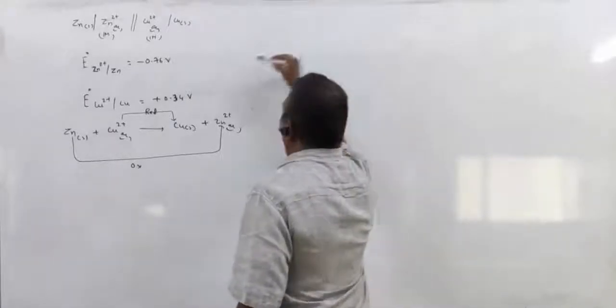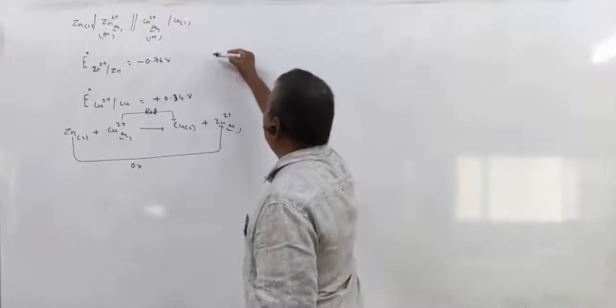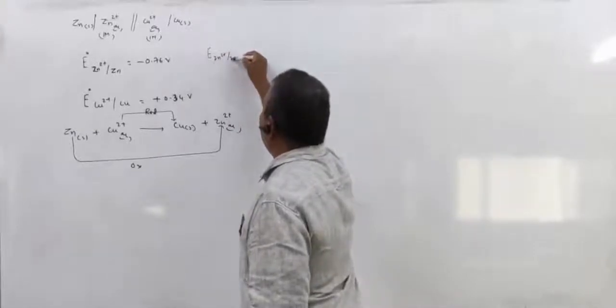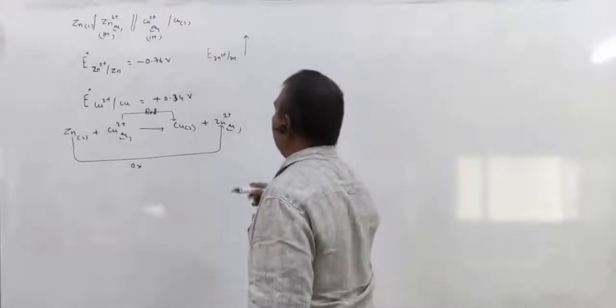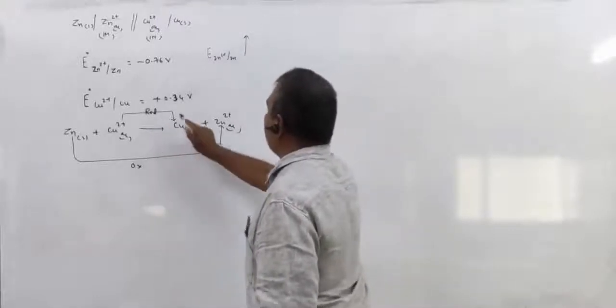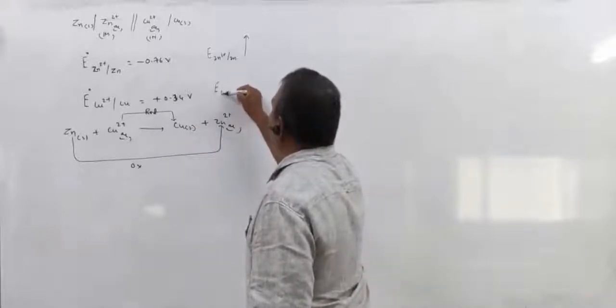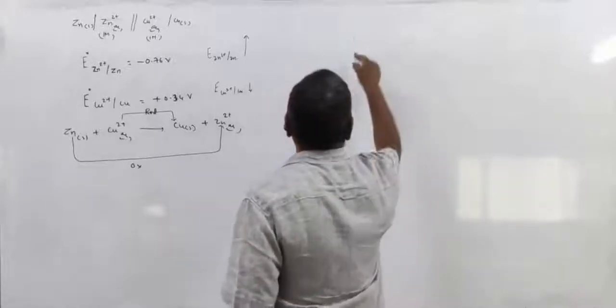As zinc undergoes oxidation, the E of Zn2+ to Zn value increases. As Cu2+ ions reduce to Cu, the E of Cu2+ to Cu decreases.